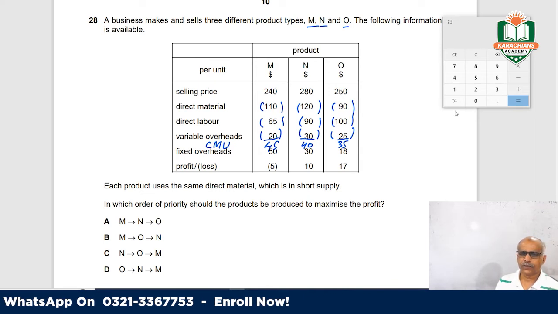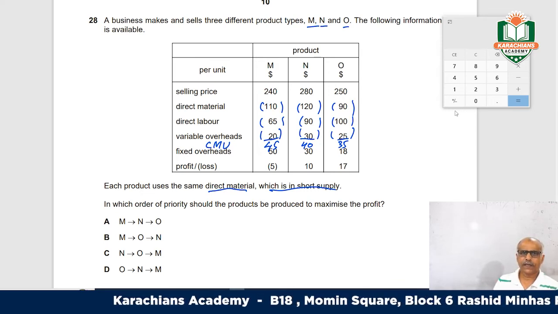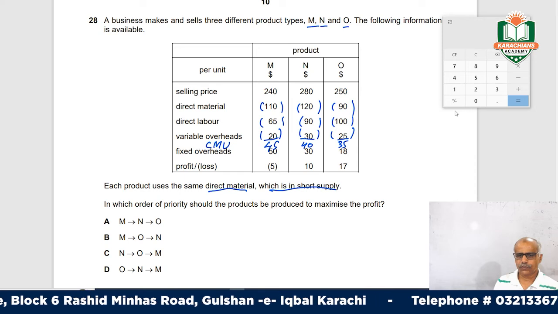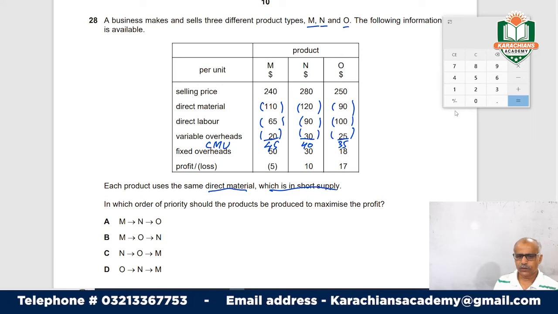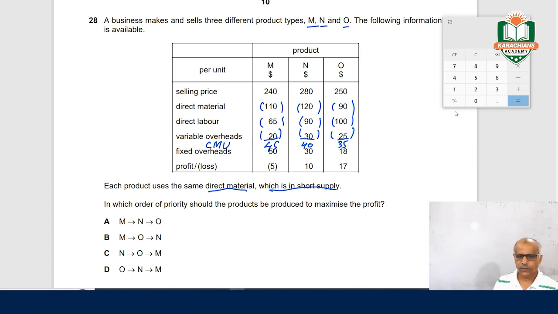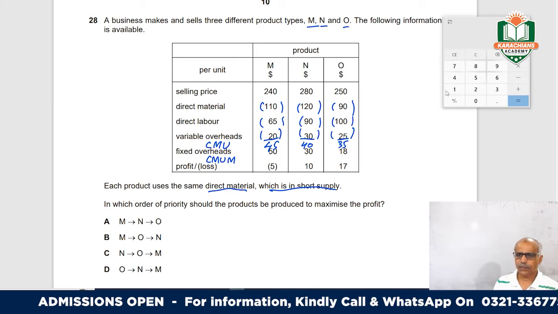Each product uses the same direct material, which is in short supply. So the limiting factor is material, and you have to consider the material factor. With respect to the limiting factor, you have to work out your contribution margin per unit of material, or per dollar of material. So how will we work this out?